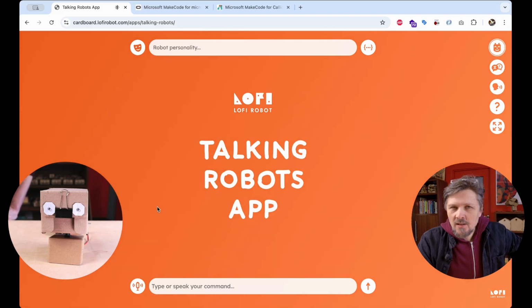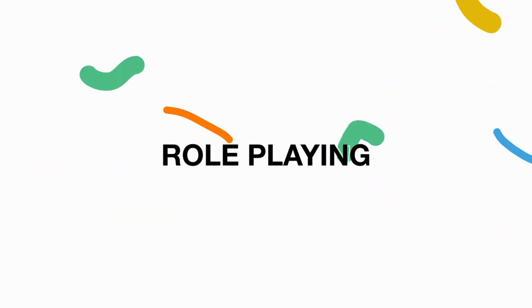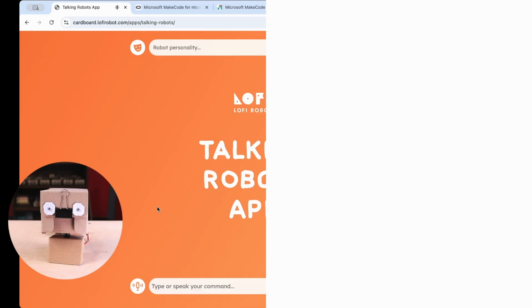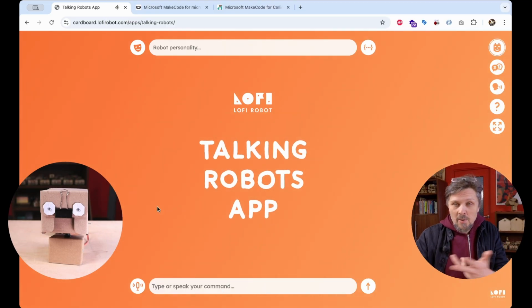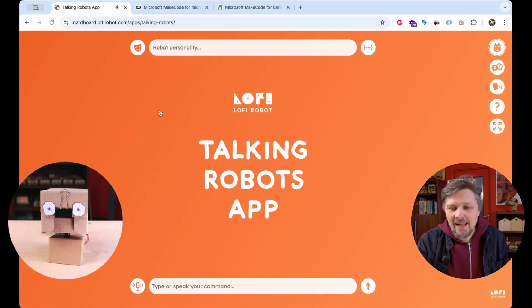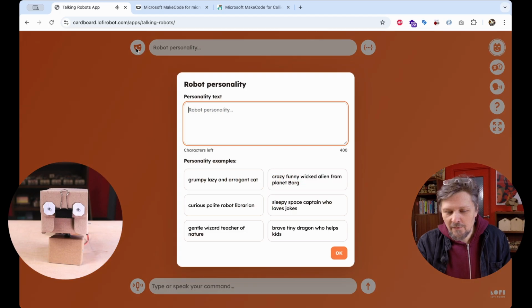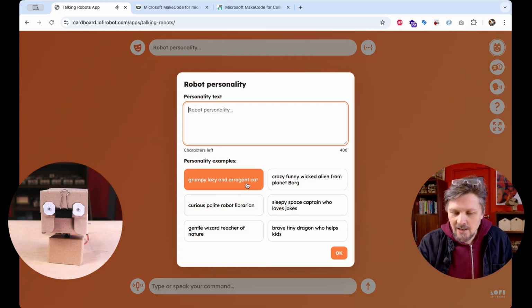And the first topic that I think is very interesting to explore is role-playing. The next step after the robot is finished is to add its purpose, add its personality. And we can do this by adding the system prompt here in the app. We have a few examples built in, like for example, this grumpy, lazy and arrogant cat.